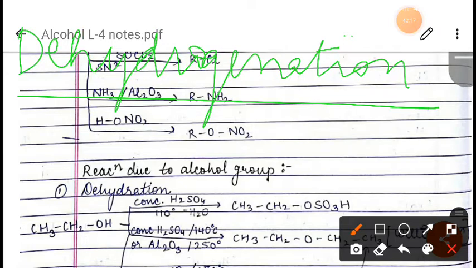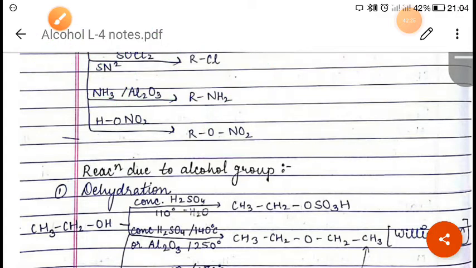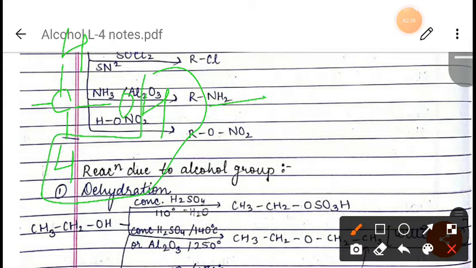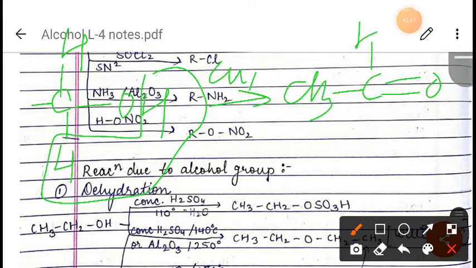Okay, so I will give one example for this also. If we are taking here a primary alcohol, carbon, hydrogen, CH3, here hydrogen again, here O, here hydrogen. So what will happen, these two hydrogens will combine. In presence of Cu at 573 Kelvin, it will form aldehyde, which will be CH3 C double bond O with hydrogen, and H2 will come out from the reaction.